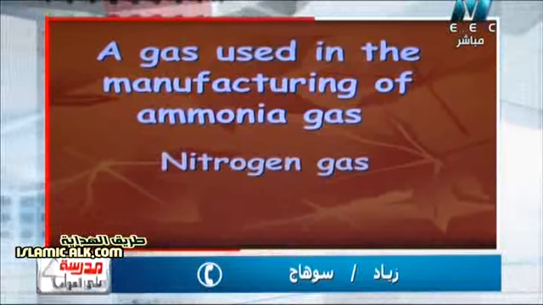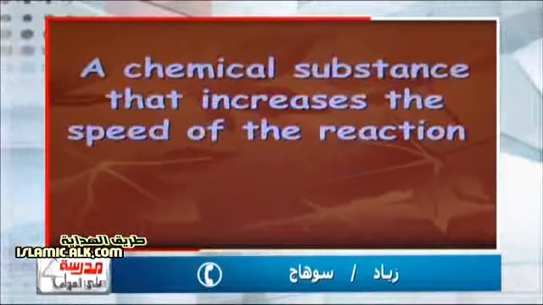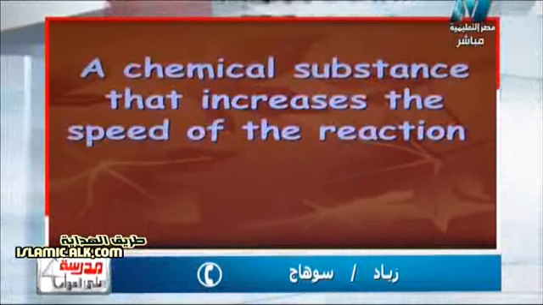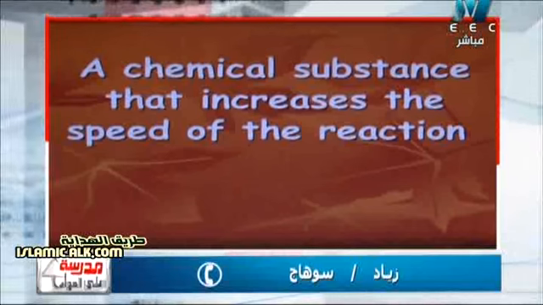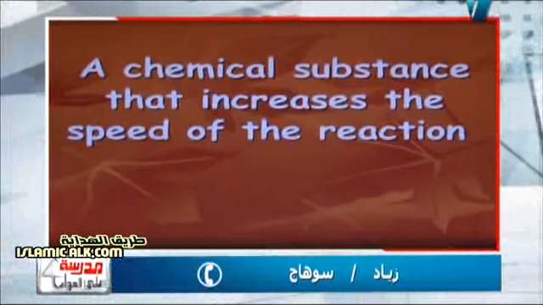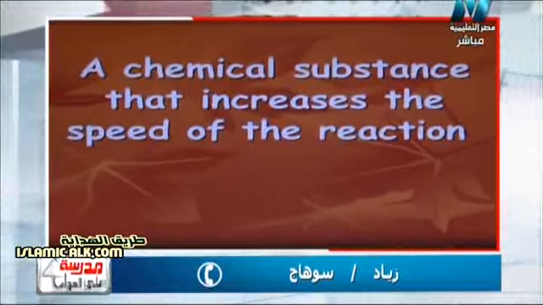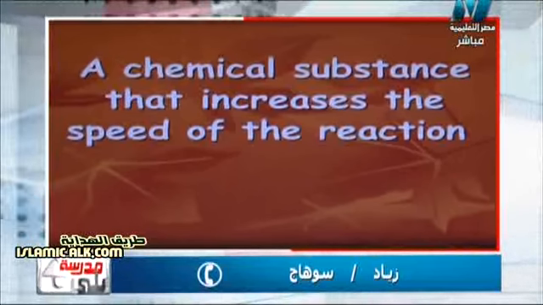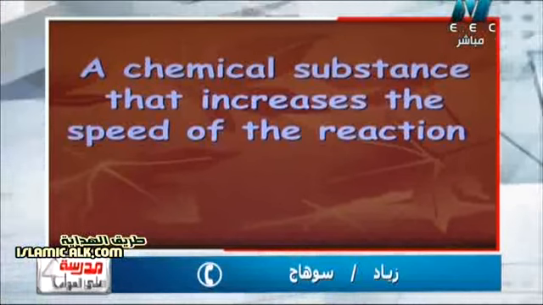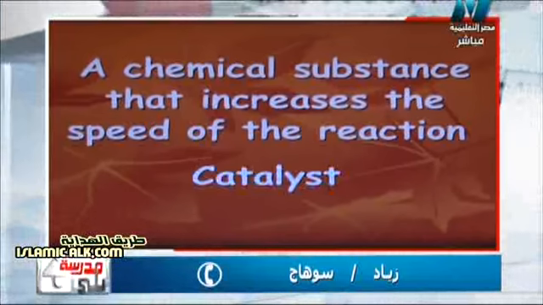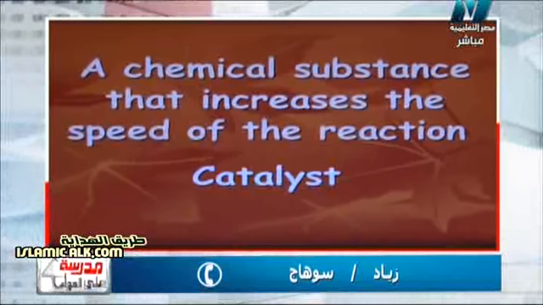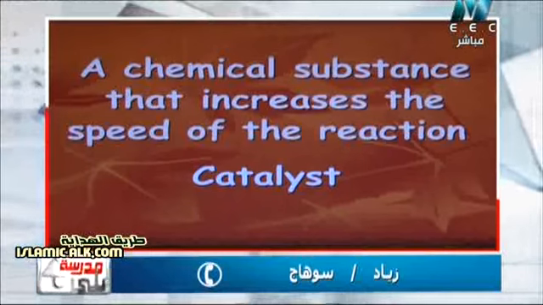Another question Ziad. A chemical substance that increases the speed of the reaction without being changed, and it's used in the preparation of oxygen gas. Can you remember Ziad? No. It's the catalyst. العامل الحفاز يا زياد. So again, the chemical substance that increases the speed of the reaction, it will be the catalyst.